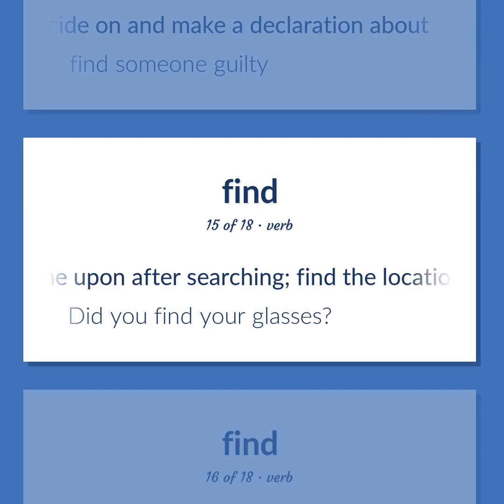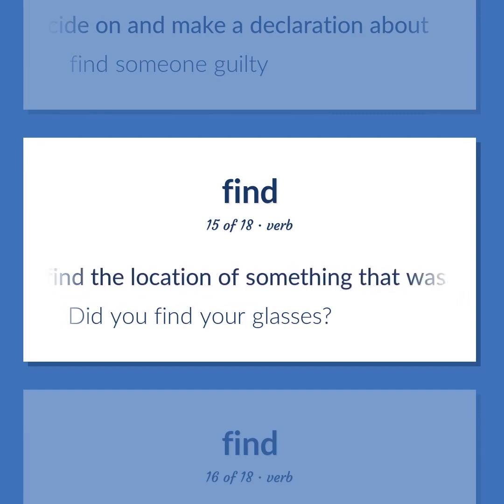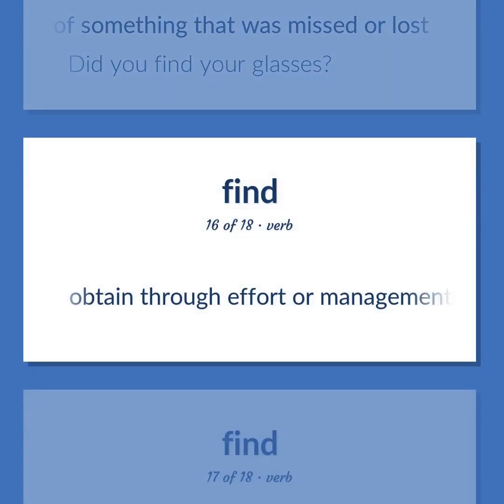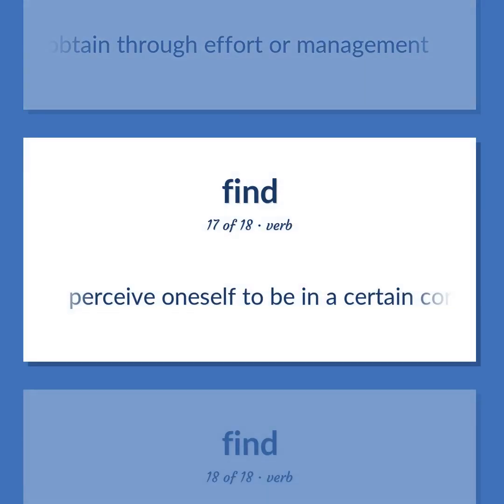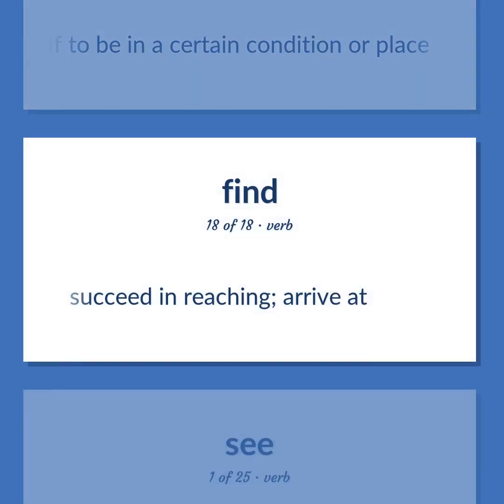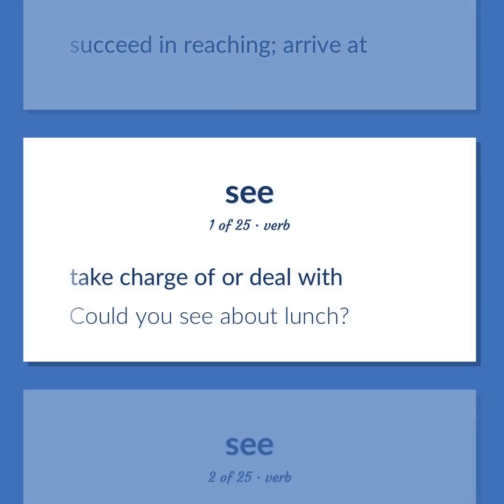Come upon after searching. Find the location of something that was missed or lost. Did you find your glasses? Obtain through effort or management. Perceive oneself to be in a certain condition or place. Succeed in reaching. Arrive at. Take charge of or deal with. Could you see about lunch?